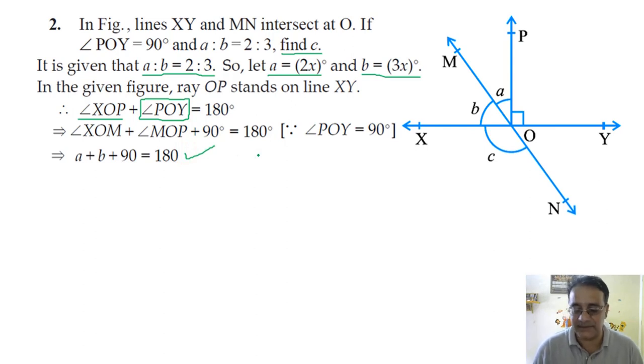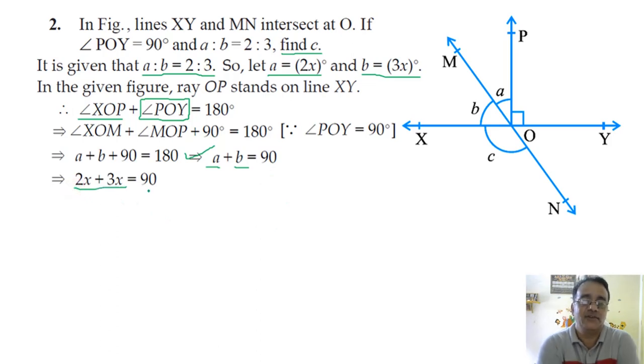So what is the value of A plus B from this equation? 90 degrees. Now we will substitute A is equals to 2x and B is equals to 3x here. So 2x plus 3x will become 5x, that is 90. So what is the value of x? 18. Right. So x is equals to 18.